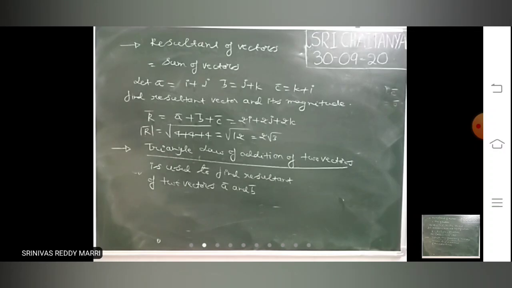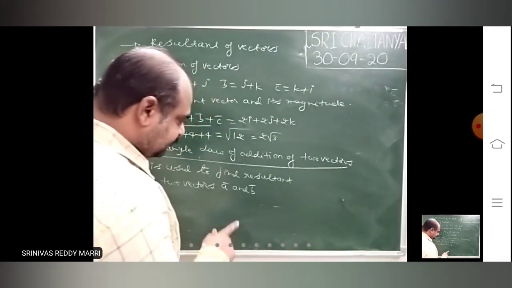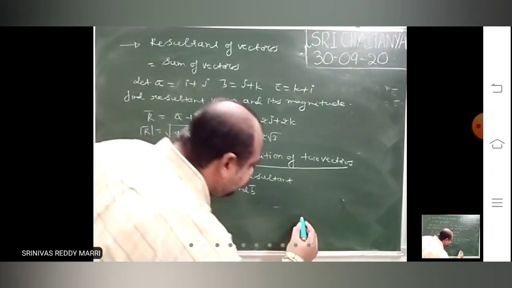Resultant means A bar plus B bar. To find the resultant, look at how it is represented. Suppose you want to calculate the resultant of A bar and B bar.